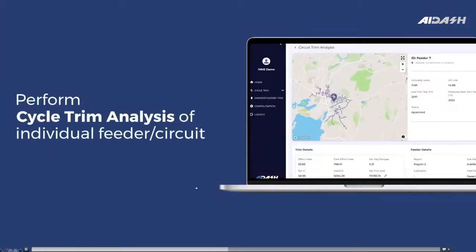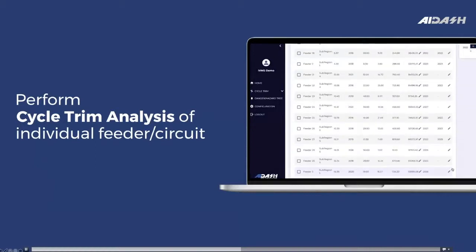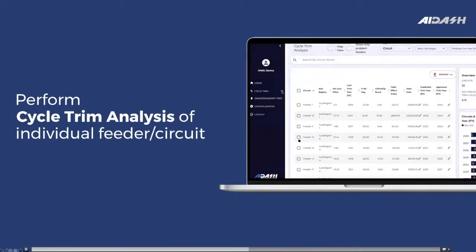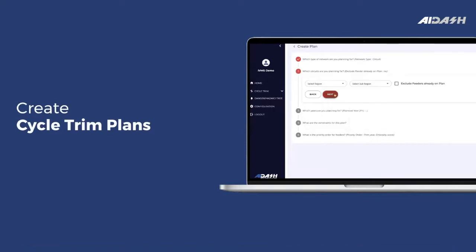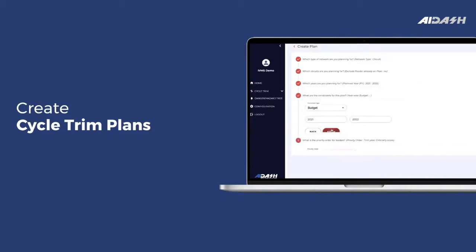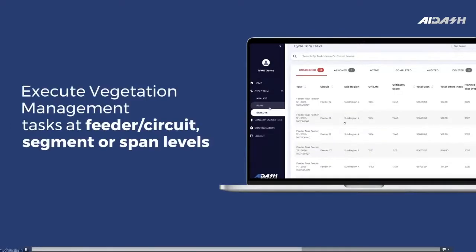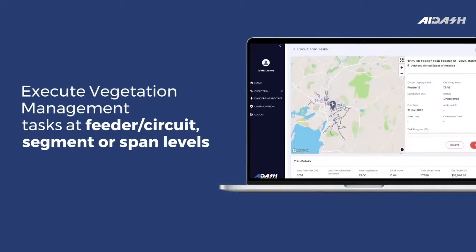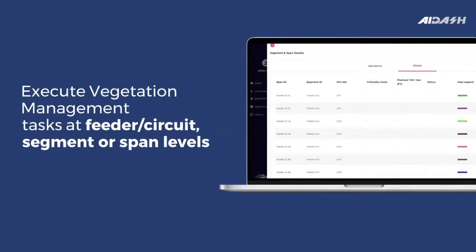You can do that at the feeder level, where you can do the complete cycle trim analysis. So you get input from the AI models, and then you can perform analysis based on that. You can create cycle trim plans where you can select which regions you want to plan for, and the years you want to plan it for. You can have different constraints and priority orders, and based on that you can create the plans, and you have the ability to execute not only at the feeder or circuit level, but you can even execute vegetation management at the segment or the span level.